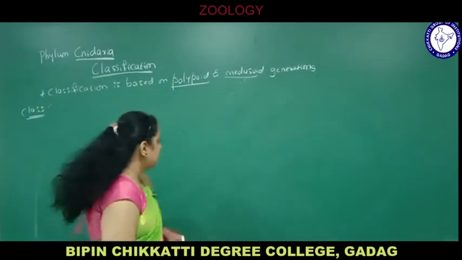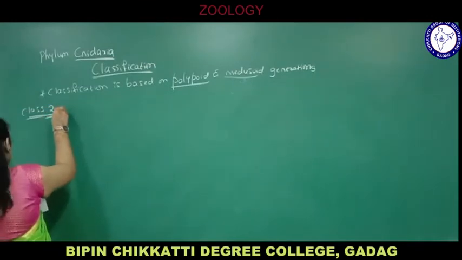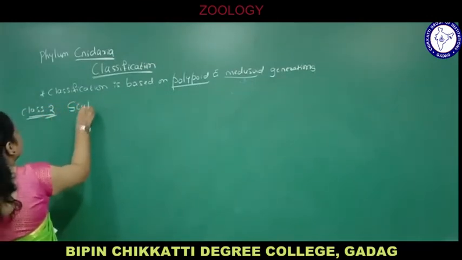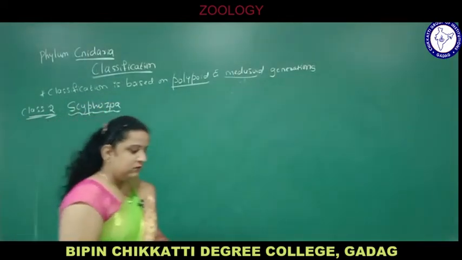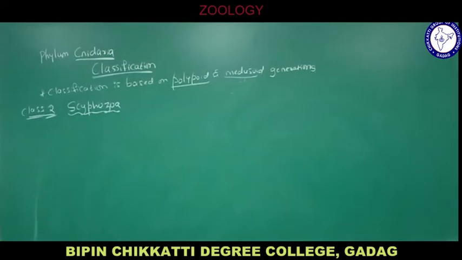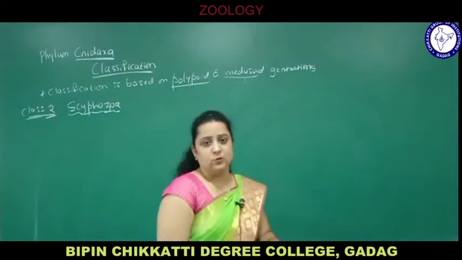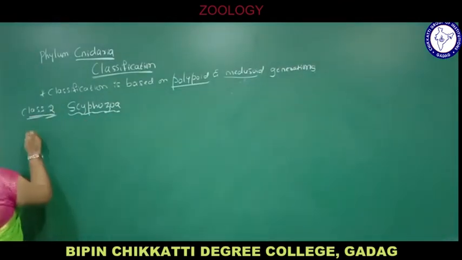Second one, class Scyphozoa. First we have seen Hydrozoa, which is a freshwater form, and solitary or colonial. Examples, Hydra, Obelia, Physalia, we have seen. Next, coming to the second class, that is Scyphozoa, the second class of the phylum Cnidaria. Here the medusoid stage is predominant.